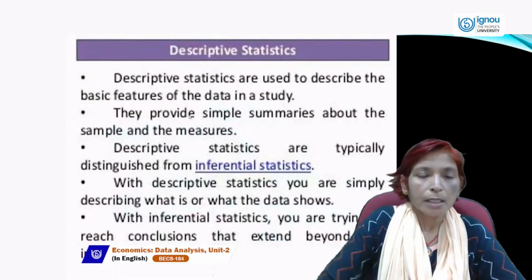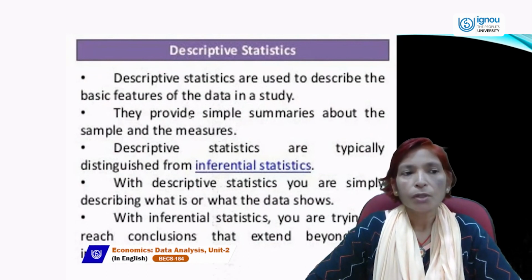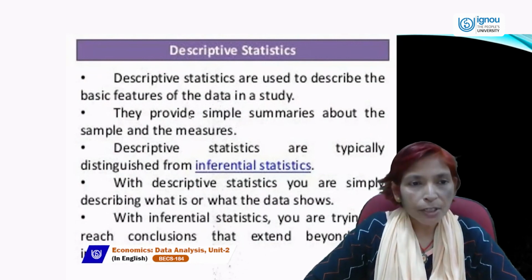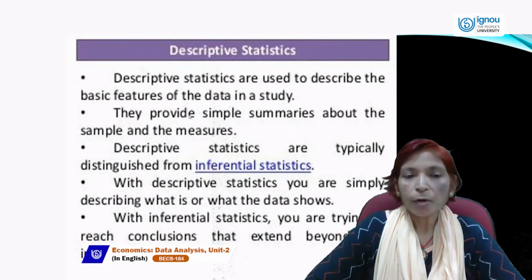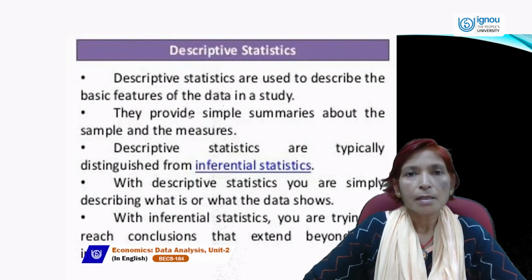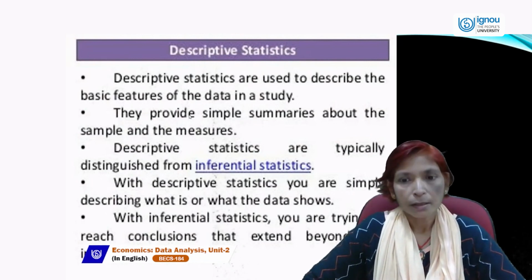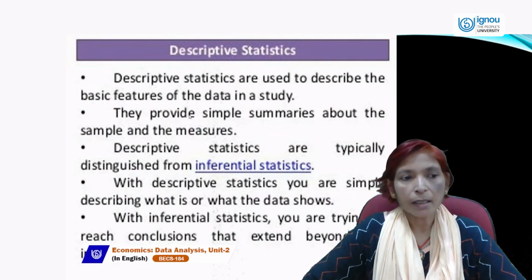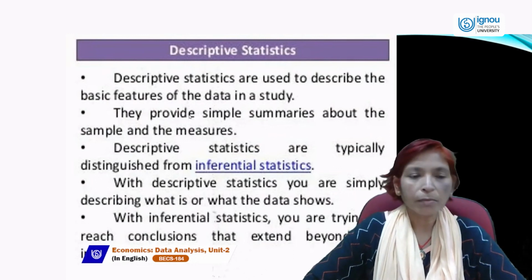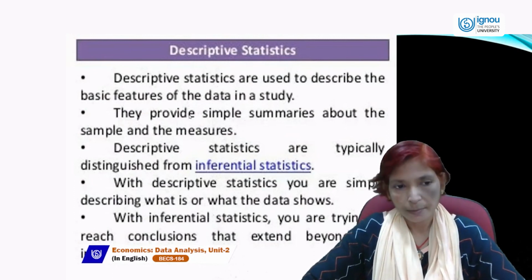Next, descriptive statistics can be used to describe the basic features of the data in a study. It provides simple summaries about the sample and the measures which we use to analyze the data. Descriptive statistics are typically distinguished from inferential statistics.